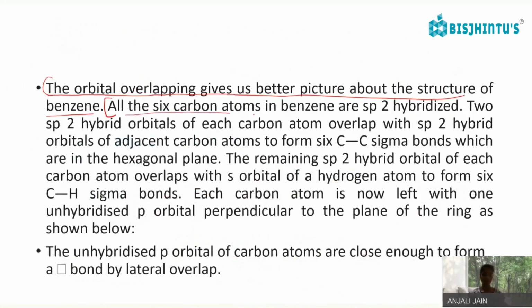All the 6 carbon atoms in benzene are sp2 hybridized. We know that double bond stands for sp2 hybridization.